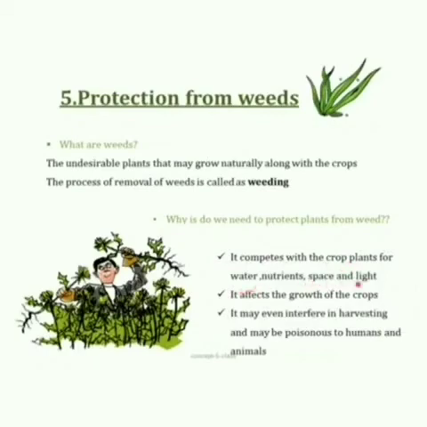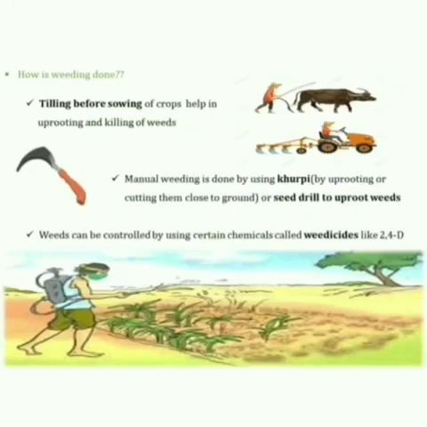Why do we need to protect plants from weeds? It competes with crop plants for water, nutrients, space, and light. It affects the growth of the crop. It may even interfere in harvesting, and it may be poisonous to humans as well as animals. Therefore, it is required to do weeding.